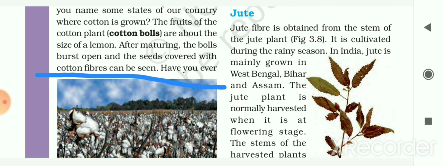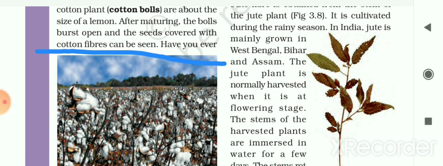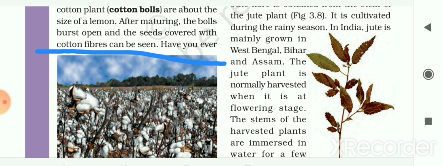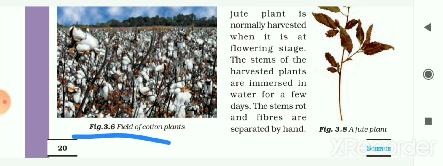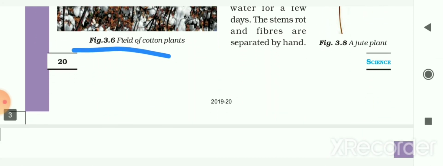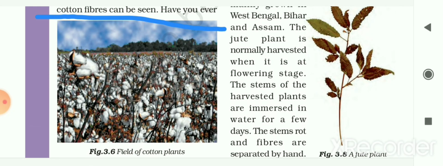It is cultivated during the rainy season, and in India jute is mainly grown in West Bengal, Bihar and Assam. The jute plant is normally harvested when it is at flowering stage. The stems of the harvested plants are immersed in water for a few days. Then the stems rot or decay and the fibers are separated by hand. So this is how we are getting jute fiber.